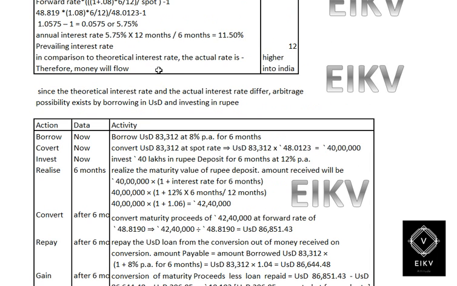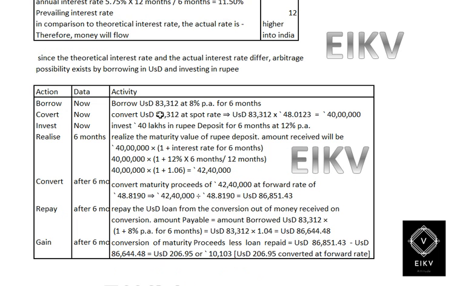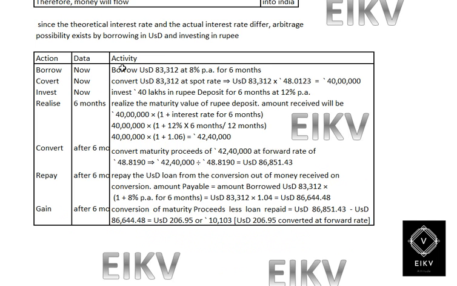Over here, the theoretical interest rate is lower when compared to the actual. We need to borrow in USD, which means US, and we need to invest in Indian rupee. So in that scenario, first we need to borrow dollars, which would be 83,312, as given in the question, at 8% interest.